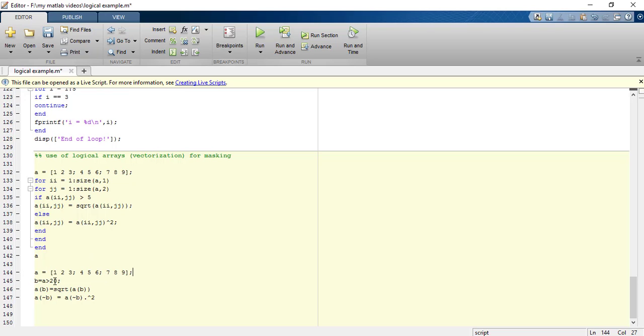We can form a logical array B that holds the information about the elements of A, whether they are greater than 5 or not, right? So let me execute this for you.